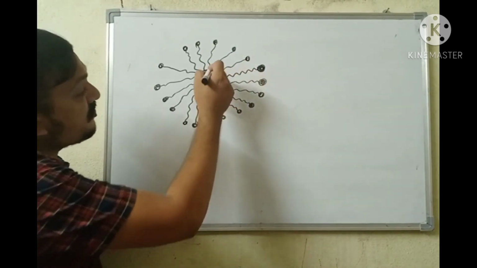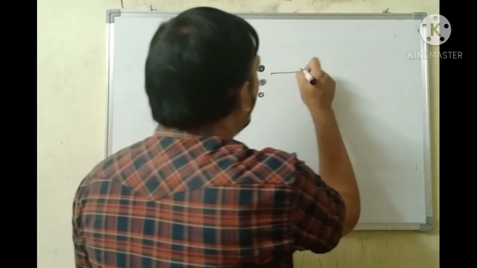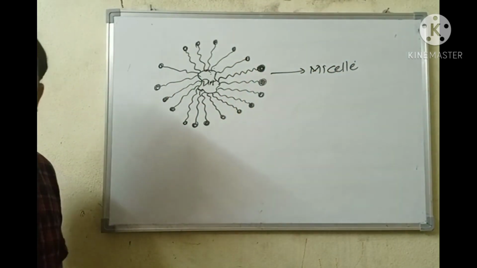Soap molecules will be arranged around the dirt like this, leading to the formation of a spherical aggregate, which is nothing but the micelle, the soap micelle.